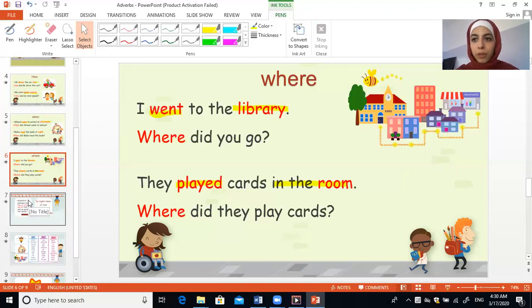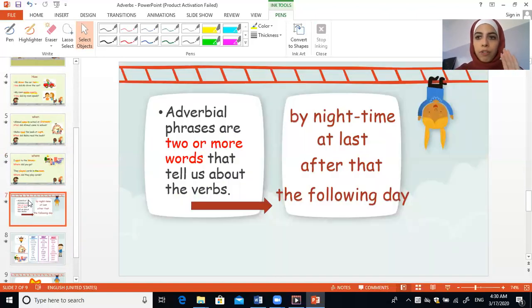Let's move to adverbial phrases. What's the difference between adverbs and adverbial phrases? Adverbial phrases are two or more words that tell us about the verb. So look here, I have night. Yeah, it's a time, but with night I have by and time. So it becomes by night time. Three words, adverbial phrase. At last, after that, the following day, one afternoon. These are all adverbial phrases.